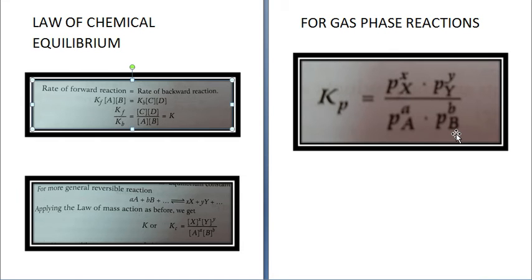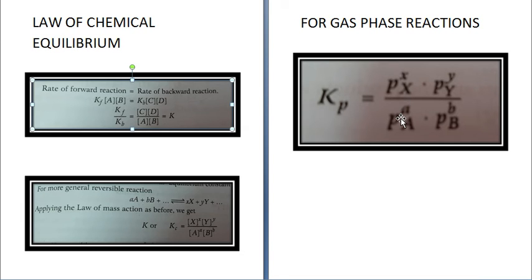where Pa, Pb, Px and Py are partial pressures of A, B, X and Y respectively in the reaction mixture at equilibrium.